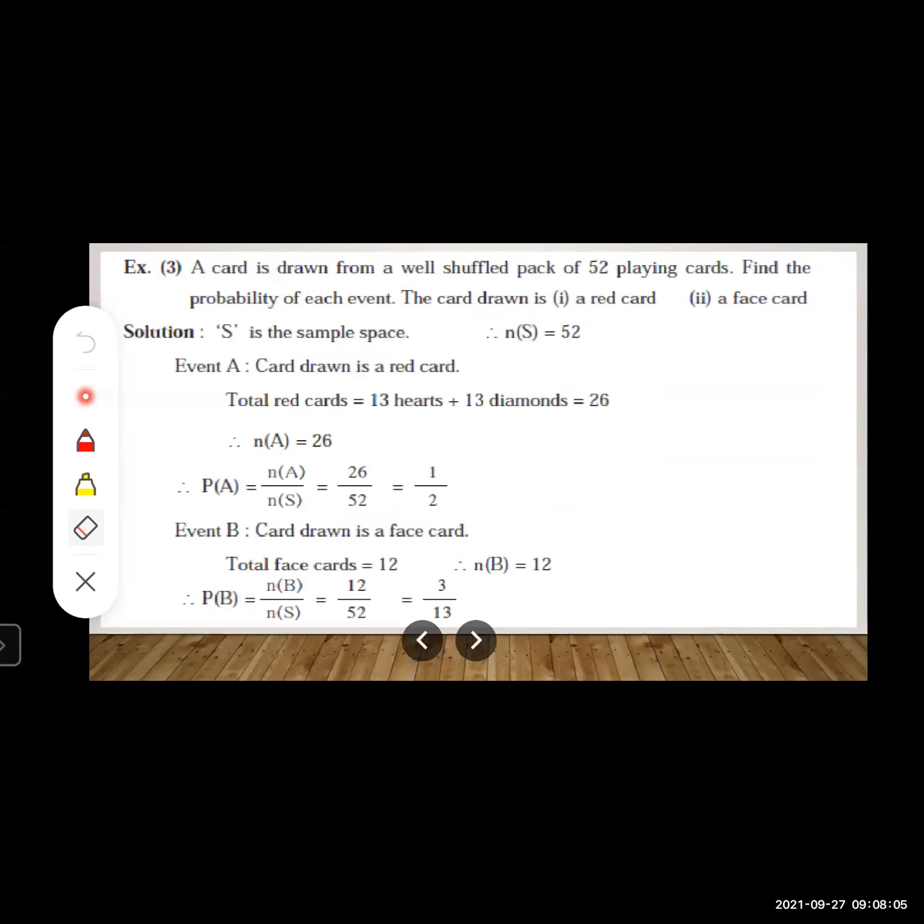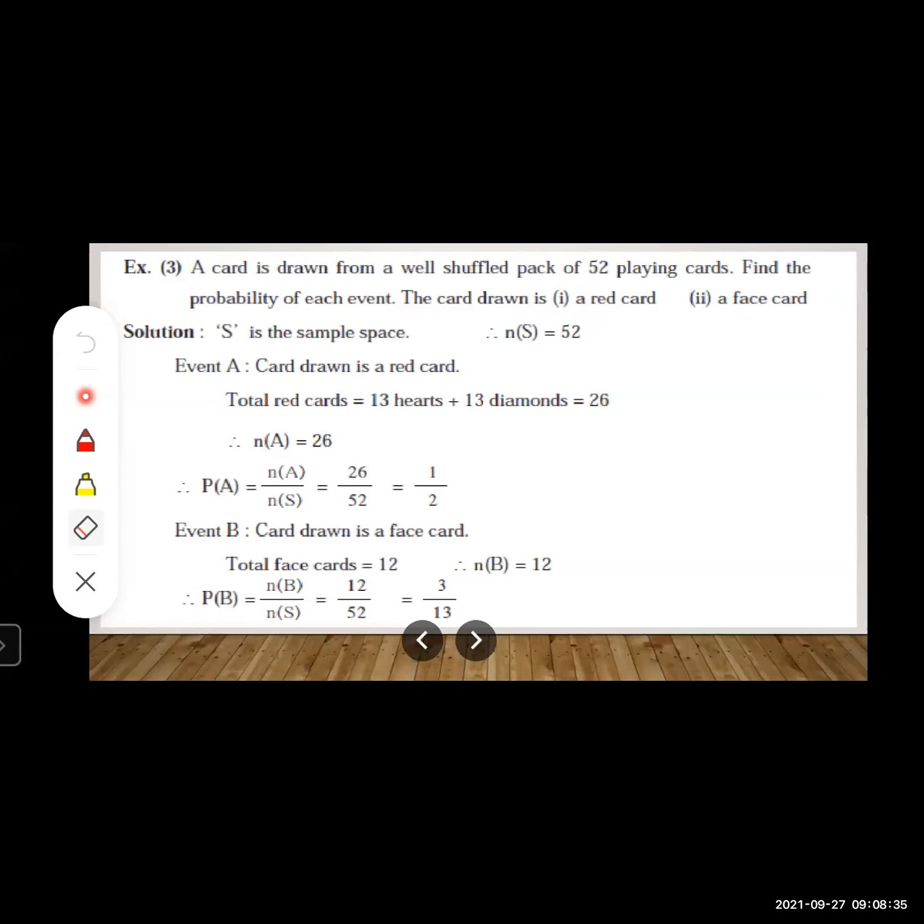A card is drawn from a well-shuffled pack of 52 playing cards. Find the probability of each event. The card drawn is, first condition given over here is red card and second one is a face card. Before going to any condition, first of all, let us see what is given over here.